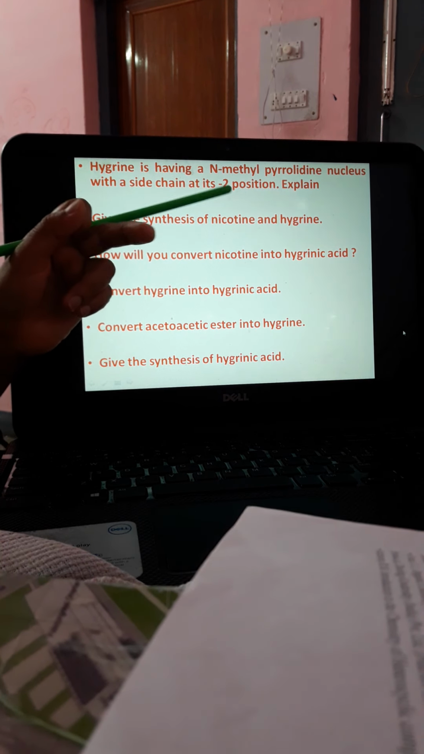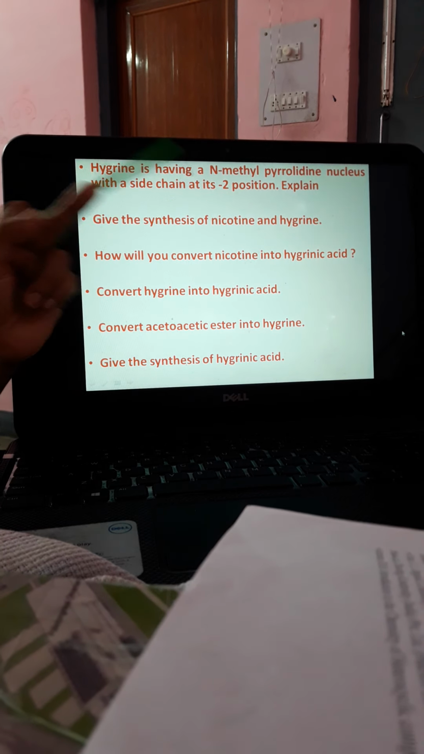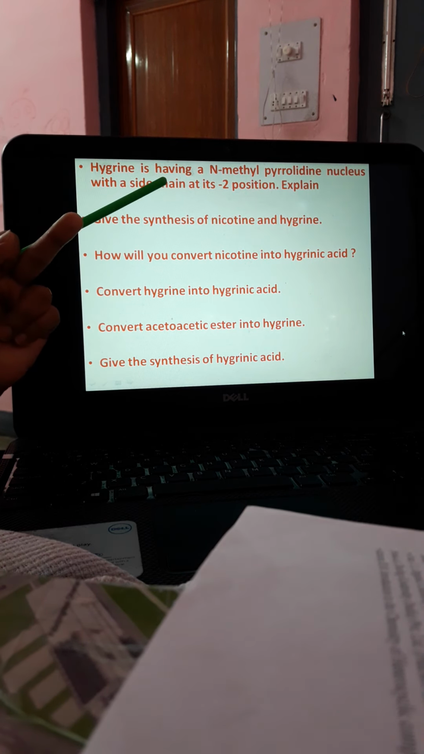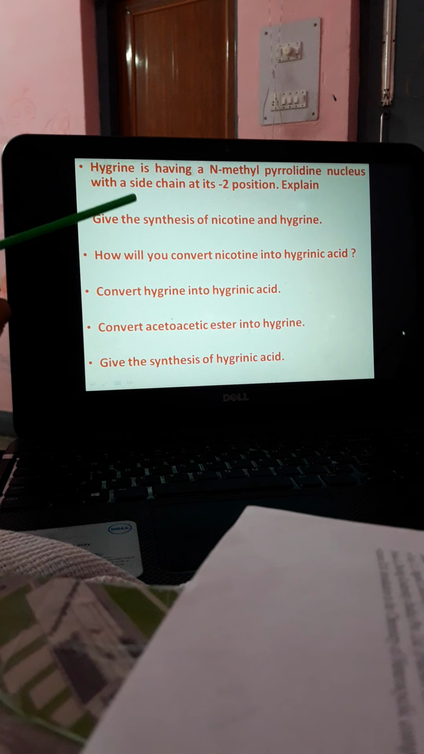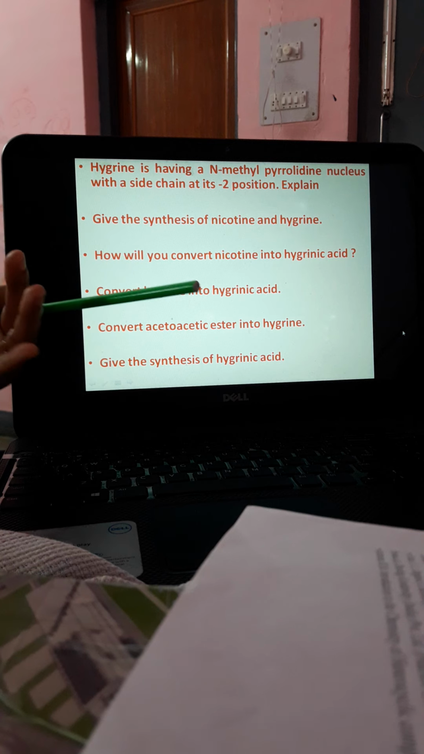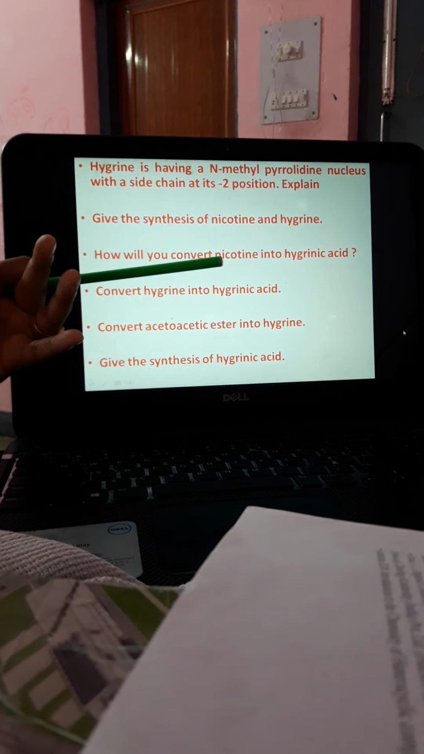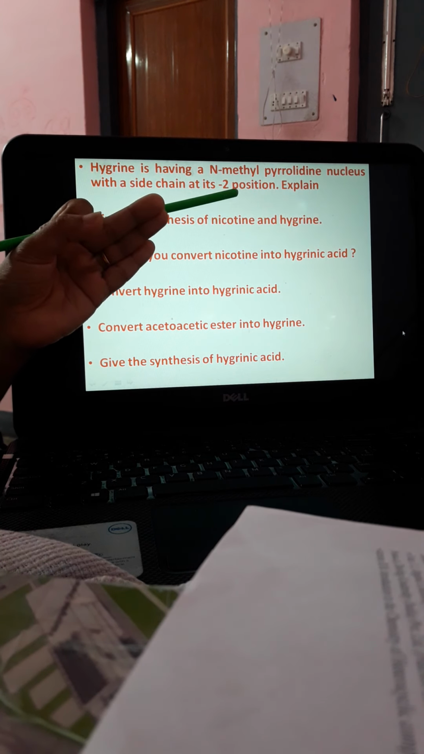Hygrine has an N-methylpyrrolidine nucleus with a side chain at its second position. So how do you confirm it? When hygrine is treated with chromic acid for oxidation, it will get oxidized and generate hygrinic acid. Another way is that you can generate it from 1,3-dibromopropane, or you can show the Willstatter synthesis, by which you can also confirm that the N-methylpyrrolidine nucleus has the side chain at position 2.